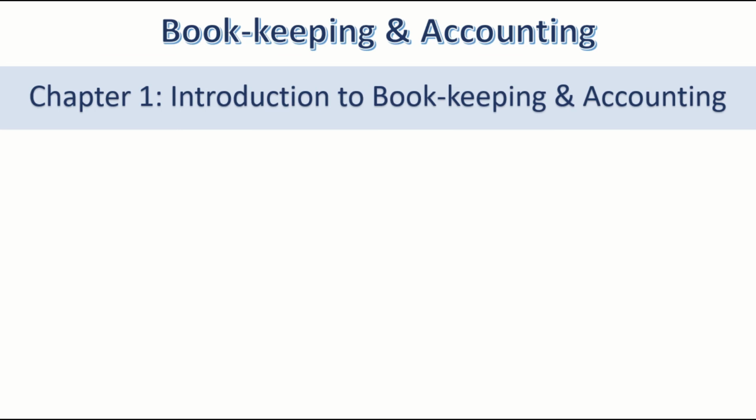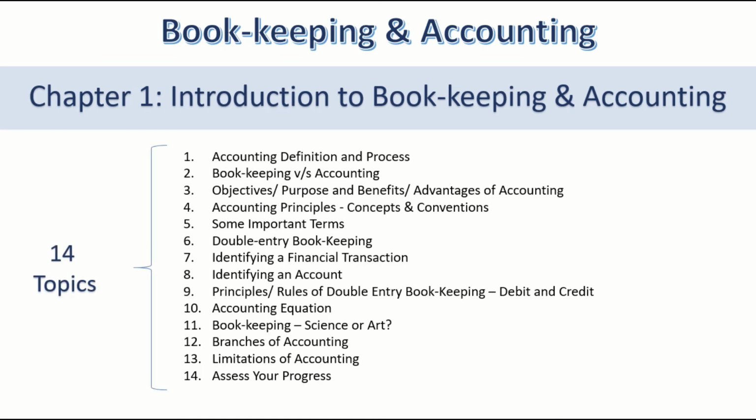This chapter has 14 topics. Each topic has its own separate presentation or video. We have completed the first three topics, that is, the definition and process of accounting, the difference between bookkeeping and accounting, and the objectives and benefits of accounting. We are now on topic 4.